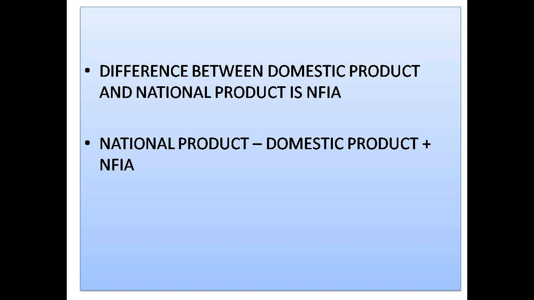So domestic product means the value of goods and services produced within the domestic territory of a country, maybe by the residents of the country or maybe by foreigners. But when you say national product, you mean the value of goods and services produced by the normal residents of a country. It may be within the domestic territory or it may be outside the domestic territory.